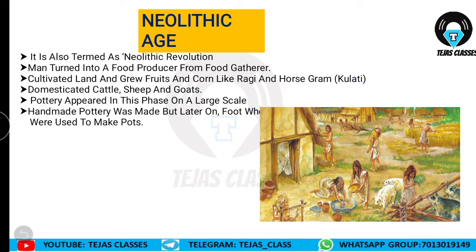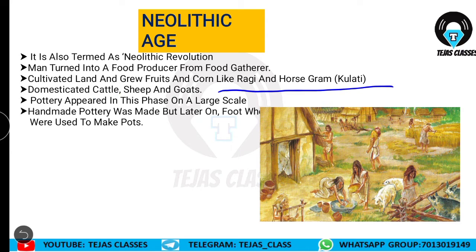Very important, guys. They cultivated land and grew fruits and corn like ragi and horse gram, Kulati, it is also known. And they domesticated cattle, sheep and goats. Initially they domesticated only dogs, sheep and goats, but now they started domesticating cattle also. When cattle came, they collected milk from the cattle also. Milk was seen by these people.